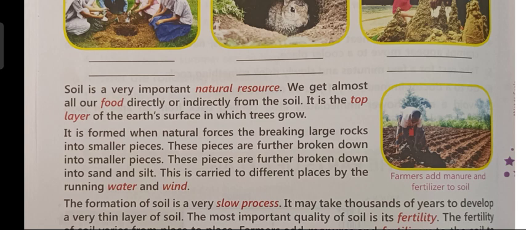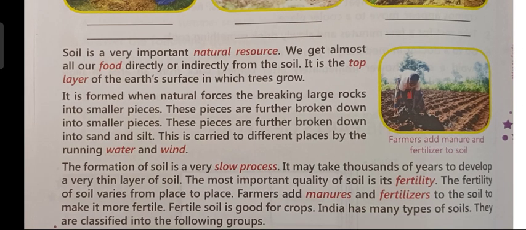And children, sand and silt is carried to different places by running water and wind. So, wind and water, both these natural forces of nature, carry sand and silt to different places. Now, children, what is silt? Silt is nothing but very fine sand. Very fine sand is known as silt. Very fine particles of sand is known as silt.